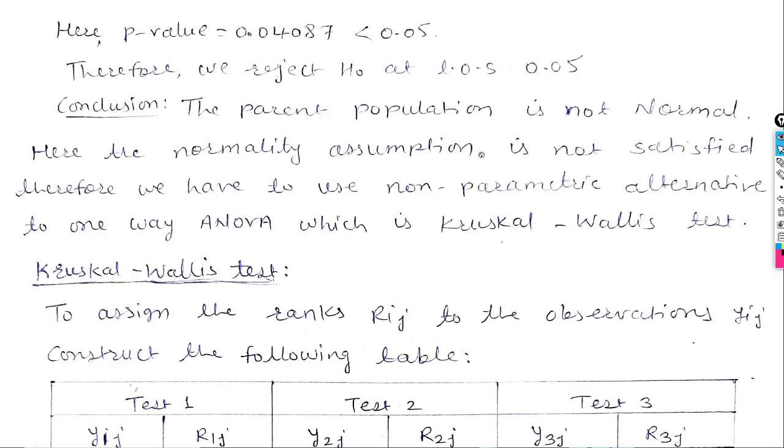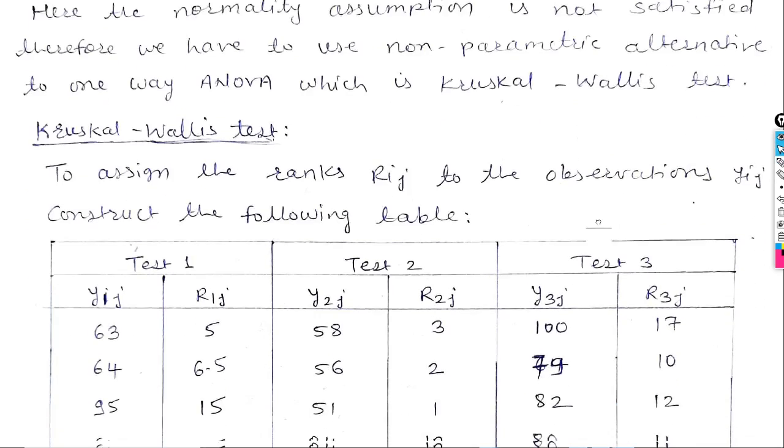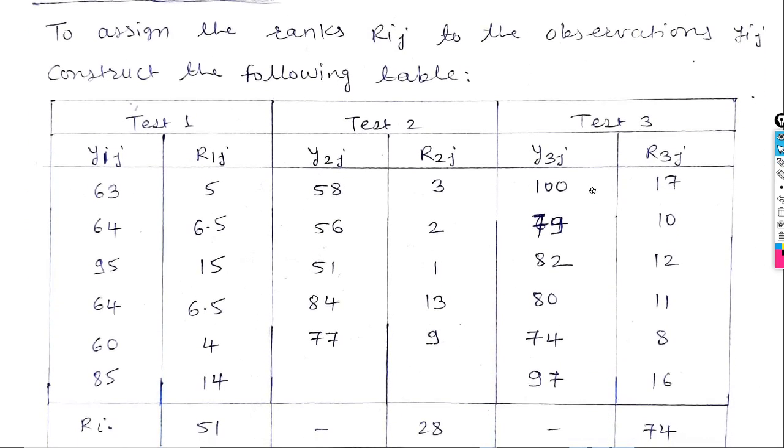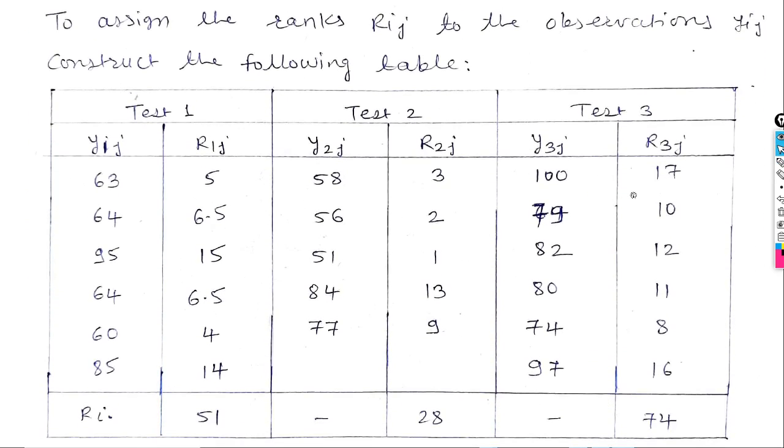So the parent population is not normal. Here the normality assumption is not satisfied. Therefore, we have to use the non-parametric alternative to one-way ANOVA, which is the Kruskal-Wallis test. Now, Kruskal-Wallis test. To assign the ranks Rij to the observations Yij, construct the following table.